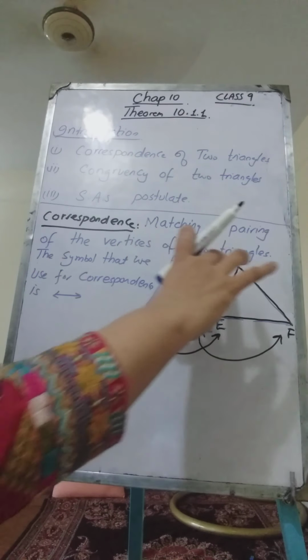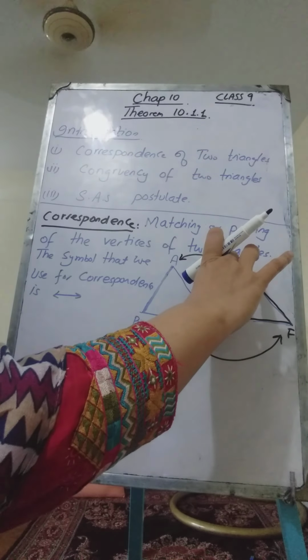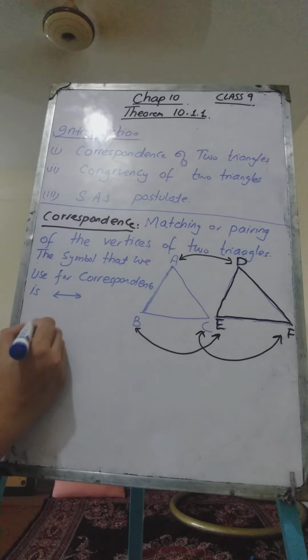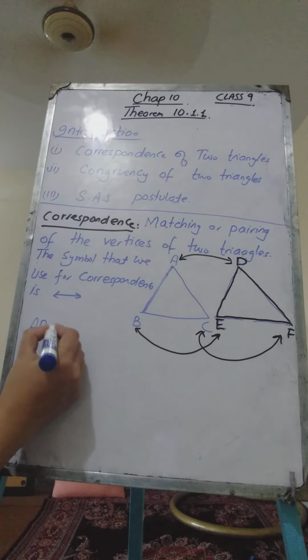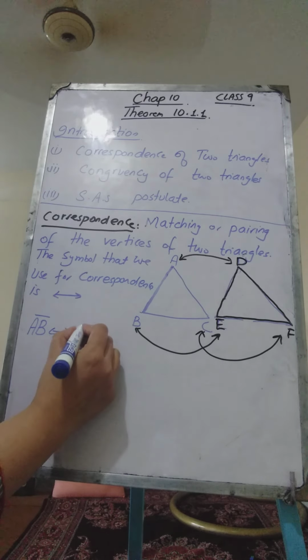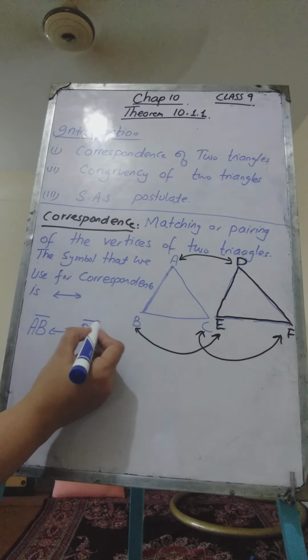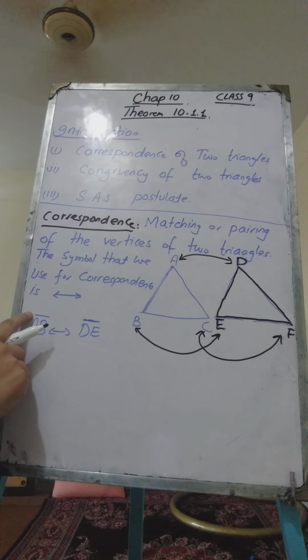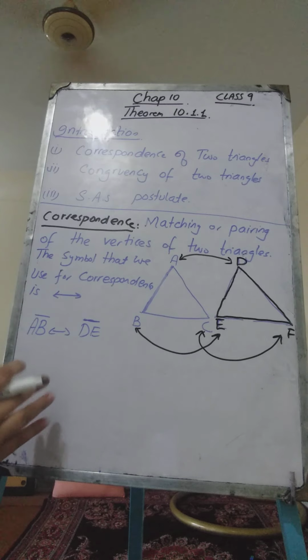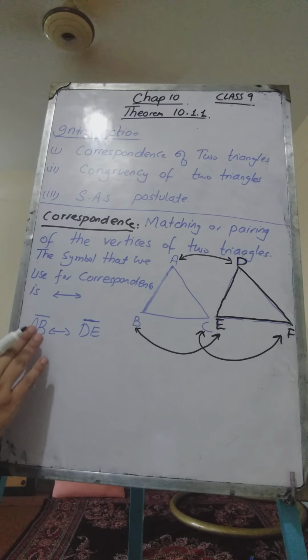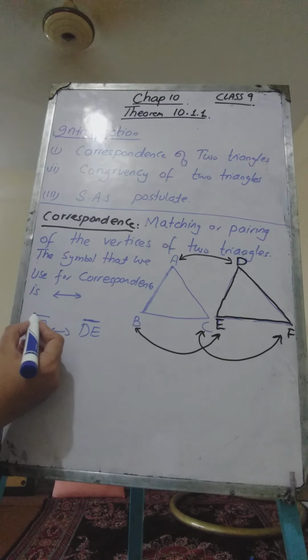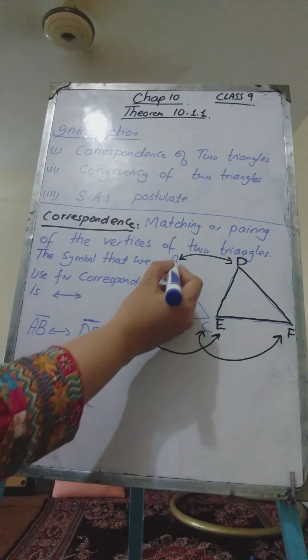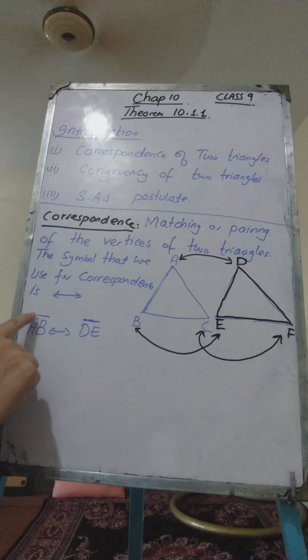So the side AB will be corresponding to side DE, obviously. Okay, so AB corresponds to side DE. Put a side symbol on these letters. It's very important while doing the theorem, so we can know whether AB is a line segment, a line, an angle, a ray, or what it is representing. Here AB represents a line segment, therefore put a line segment symbol whenever you are writing AB.